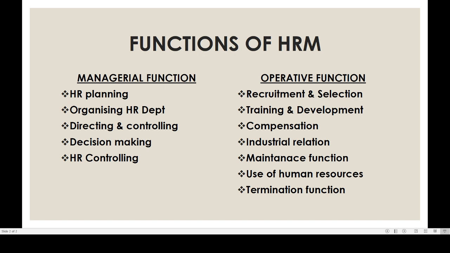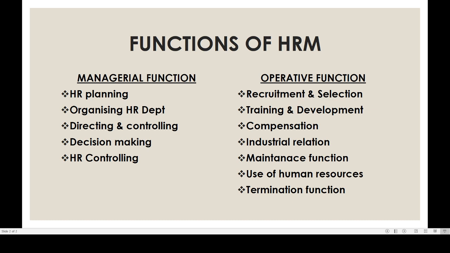Then the next function is directing and controlling. Directing and controlling is one of the important functions of HRM. For the purpose of achieving organizational goals, the HR manager should adopt all elements of direction. Do you know what the four elements of direction are?